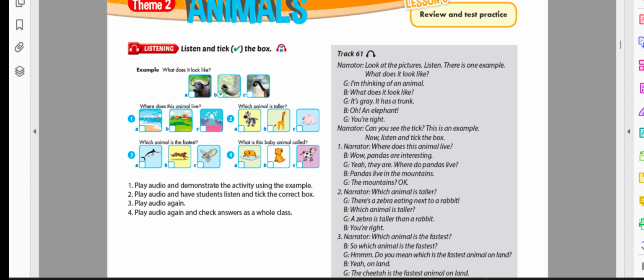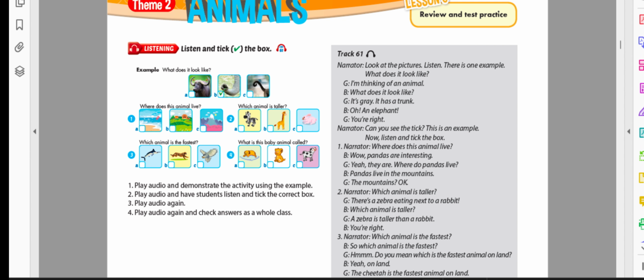I'm thinking of an animal. What does it look like? It's gray. It has a trunk. Oh, an elephant. You're right. Can you see the tick? This is an example. Now listen and tick the box.